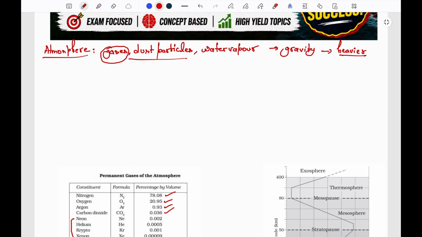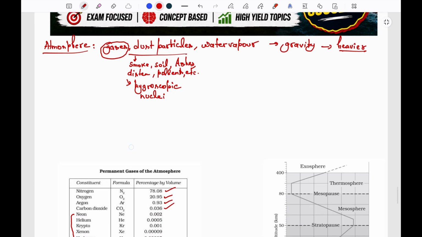Now comes the dust particles. What all comes under these dust particles? Smoke, soil particles, ashes, disintegrated rock fragments, pollen, etc. And why are they important? Because they act as hygroscopic nuclei. That is, they provide the surface for the water vapor to condense, and due to which rainfall happens.